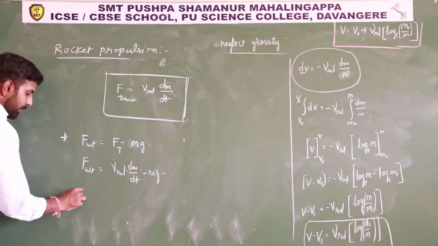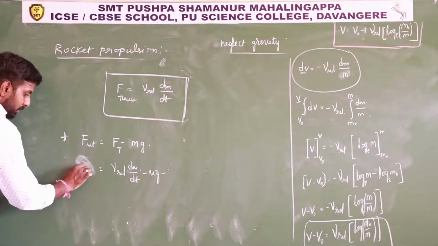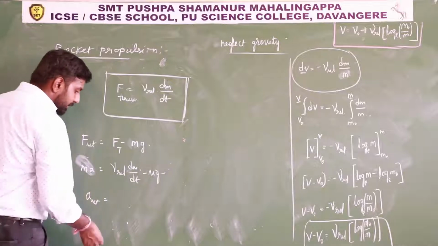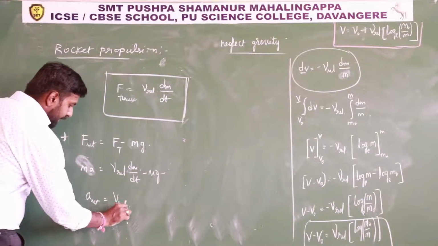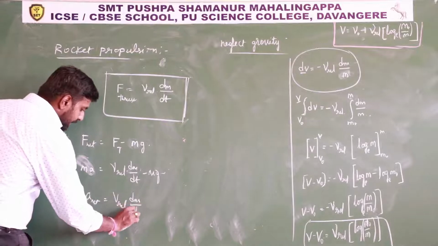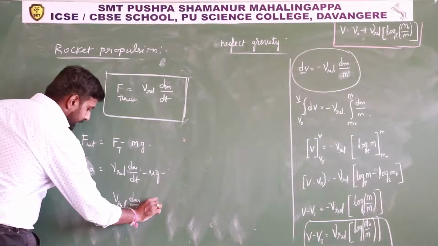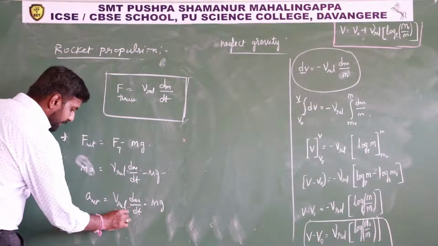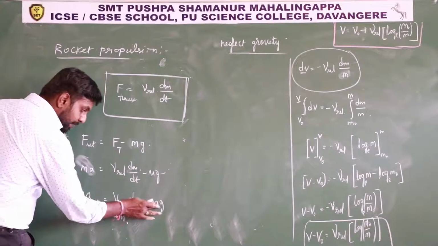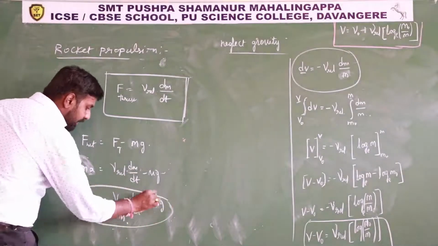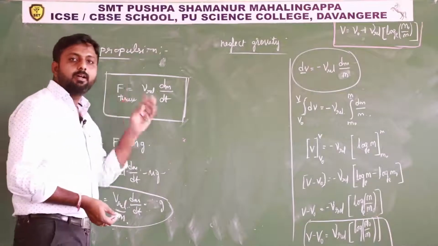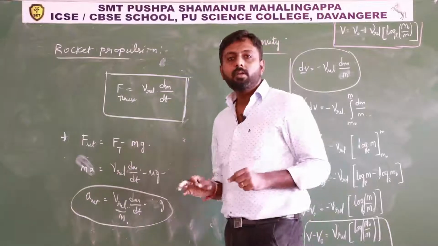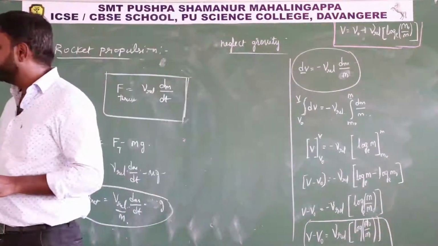This net F can also be written as m into a. Then the net acceleration expression becomes v relative dm by dt minus m into g. Here we shifted m to the right side, right? V relative dm/dt divided by m, this m by m will get cancelled. Then this is the net acceleration of the rocket. Remember these formulas. This is useful only for competitive exams.